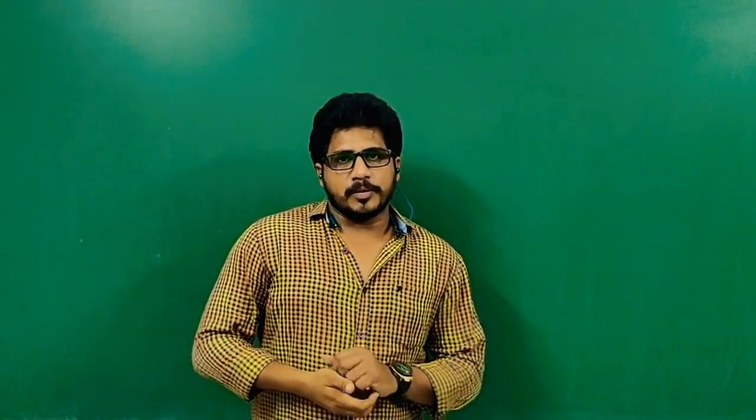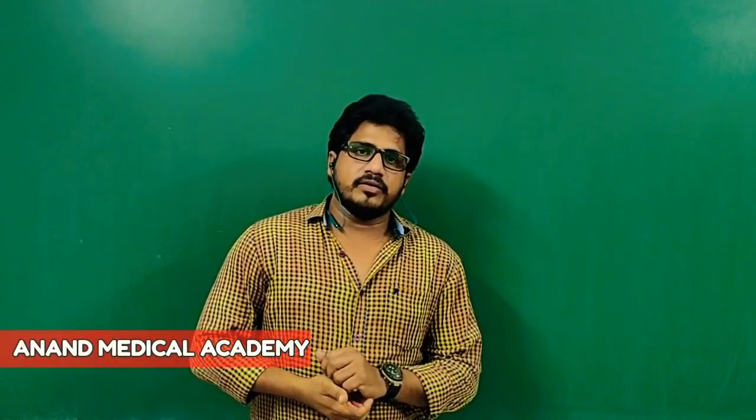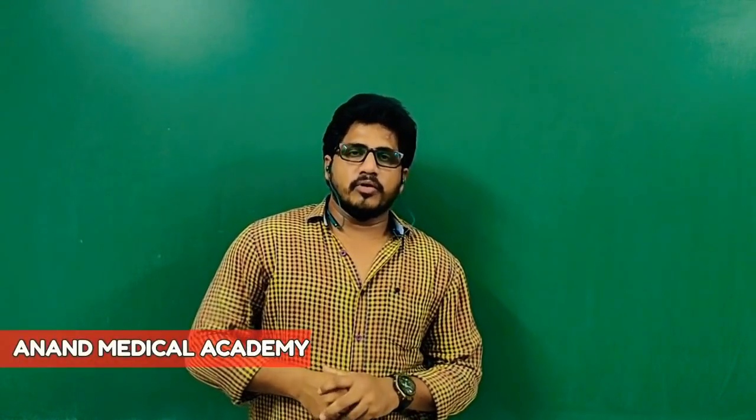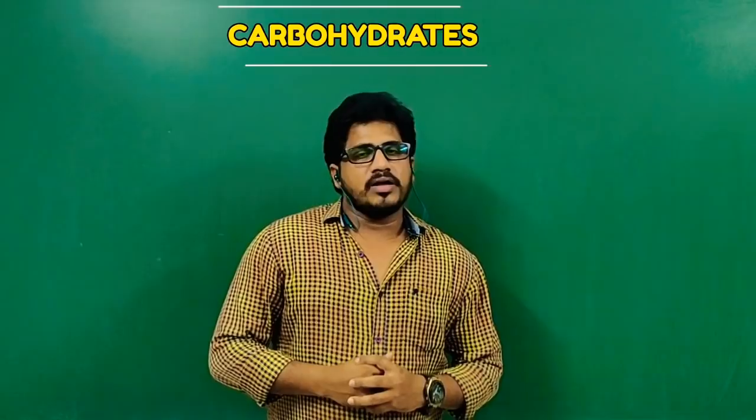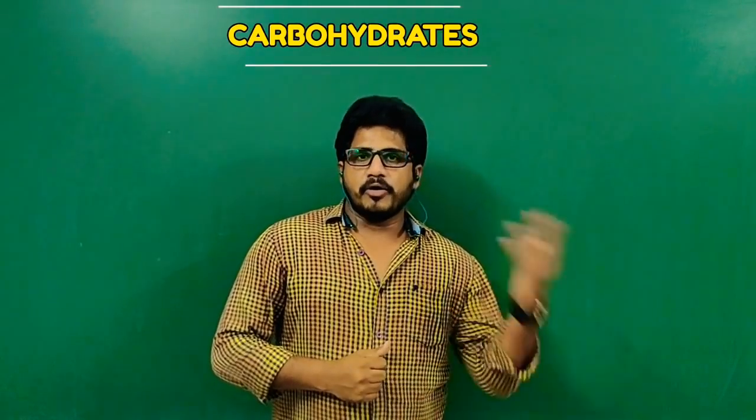We are discussing carbohydrates. In the very last video, I gave you the details about monosaccharides. What are monosaccharides? They are the simplest forms of sugars. Even though they react with water, no products yield. But carbohydrates that can give products in the reaction with water are called oligosaccharides or polysaccharides.